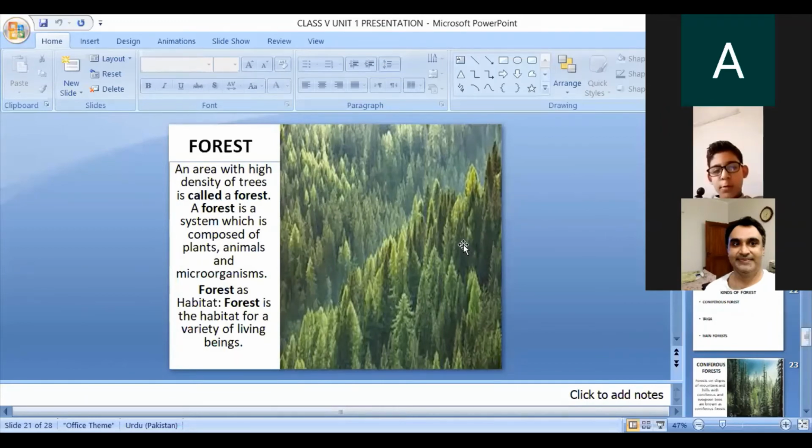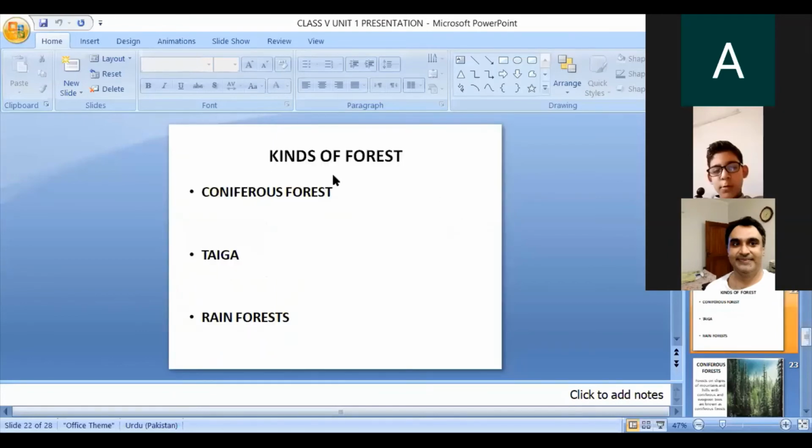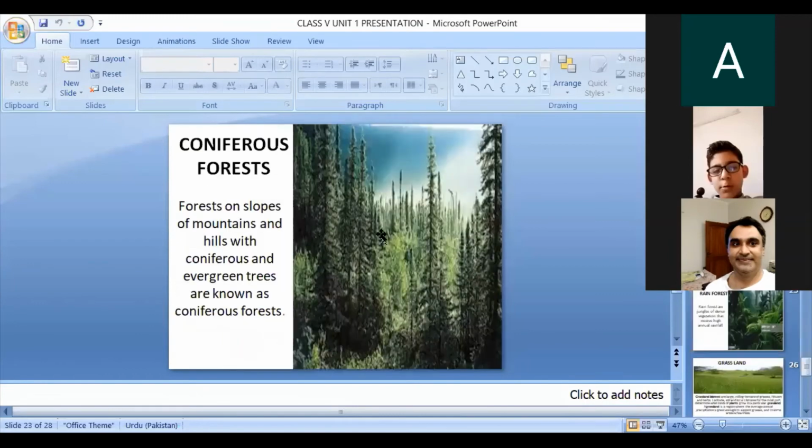Now there are different types of forests. How many kinds of forest are there? There are three kinds of forests: the coniferous forest, the taiga forest, and the rainforest. Next we will go to the coniferous forest. What is the definition of coniferous forest? Forests on slopes of mountains and hills with coniferous and evergreen trees are known as coniferous forests.